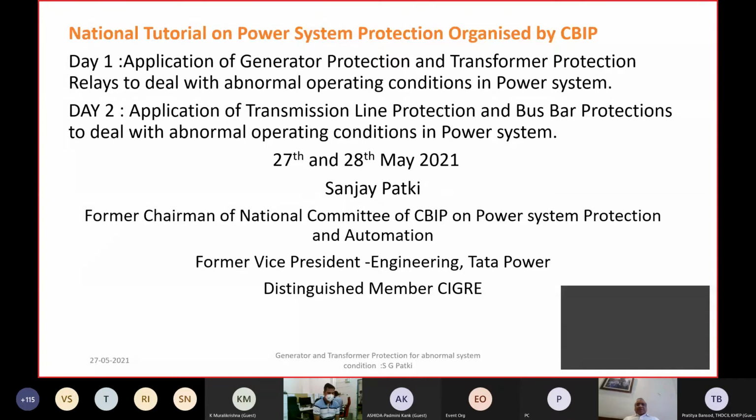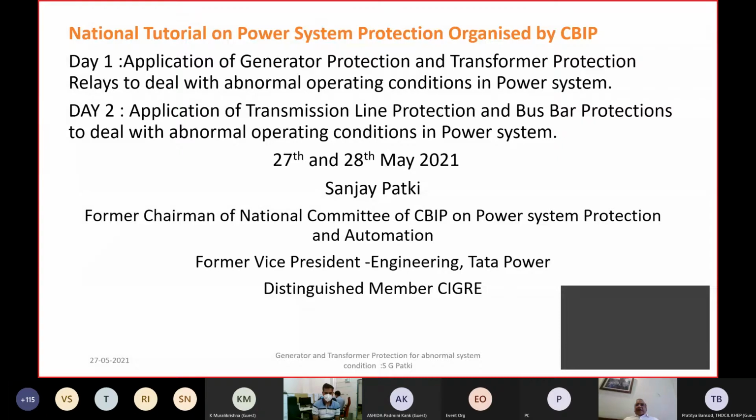Basically, we have been running many programs through CBIP on protection: generator protection, transformer protection, line protection, etc. But this time we are conducting it from a different perspective.